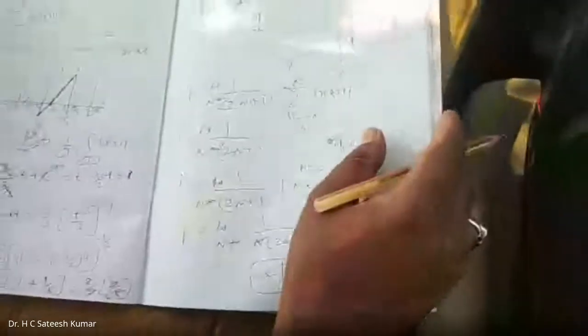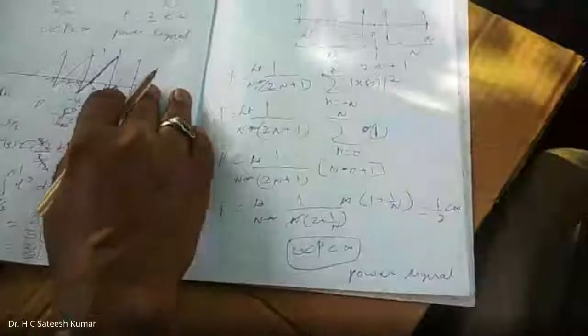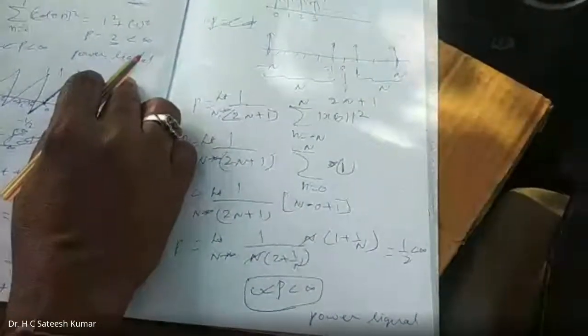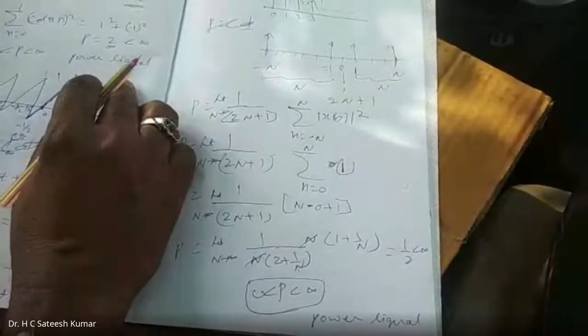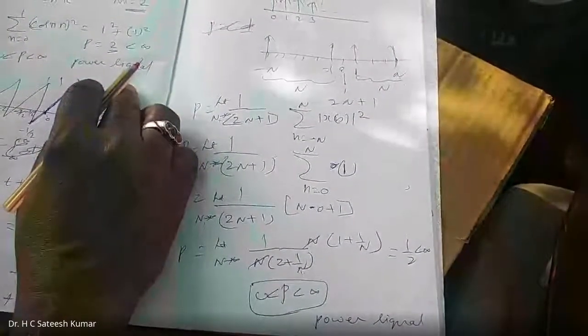Now we shall move on to operation. That's about the classification of signal. So far we did problems on energy and power signals, periodic and aperiodic signals, and even and odd signals.